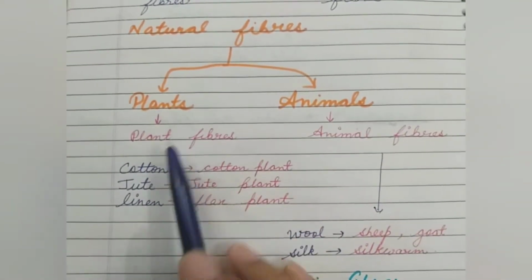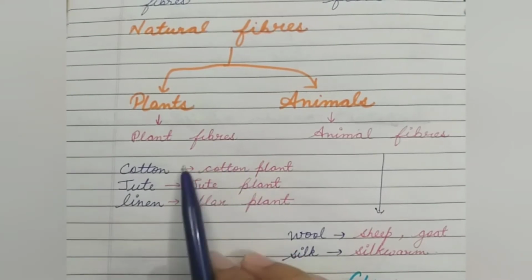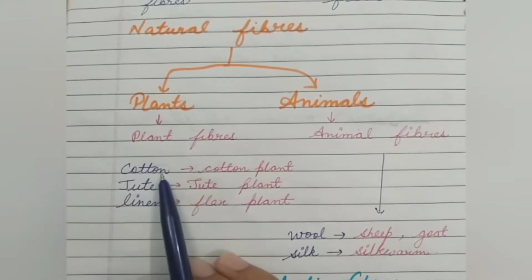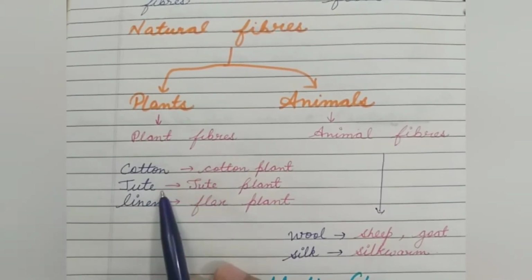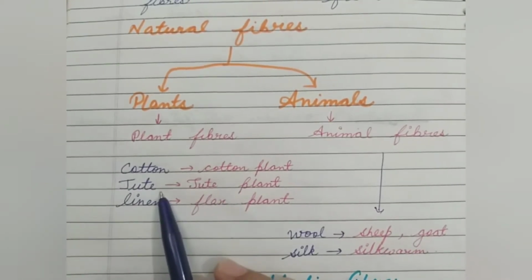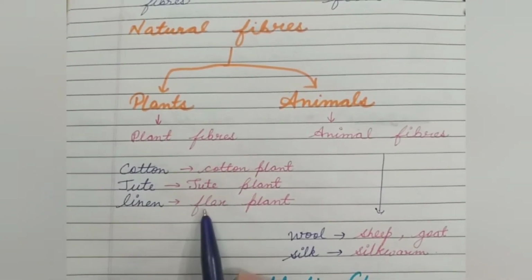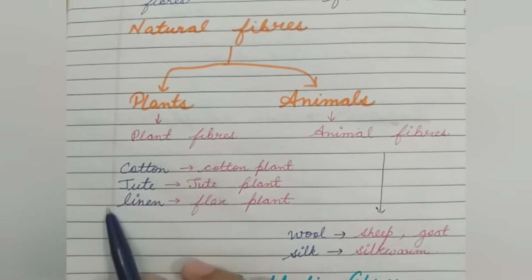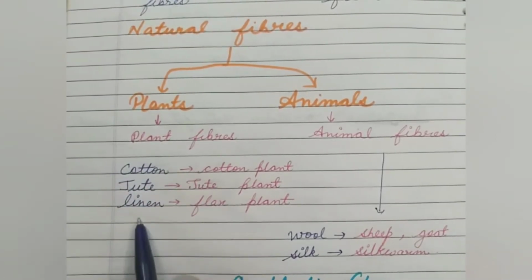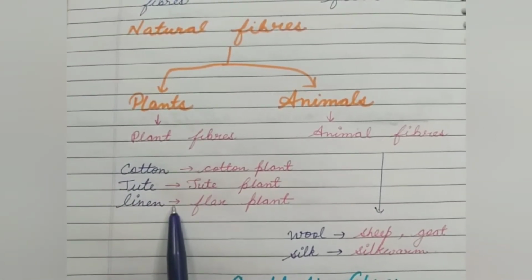In plant fiber, we get fiber from cotton plants, so we say cotton fiber. We get jute from the jute plant, and from the flax plant we get linen. So these are examples of plant fibers.